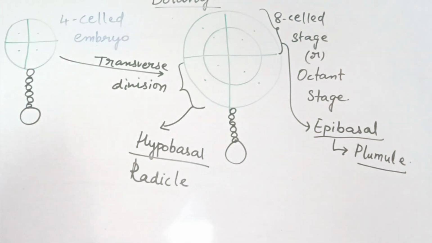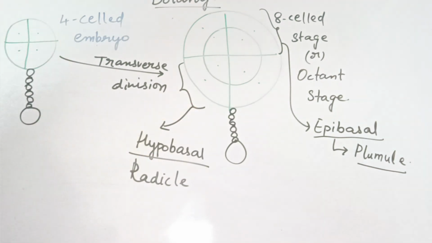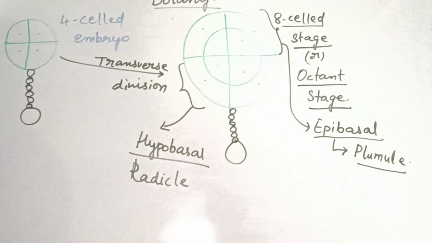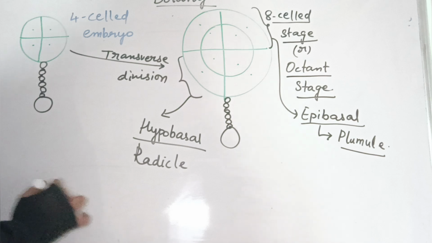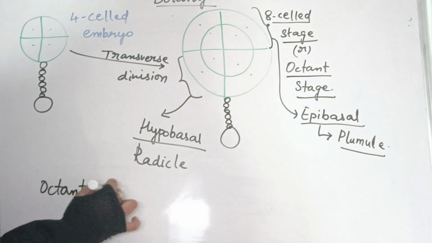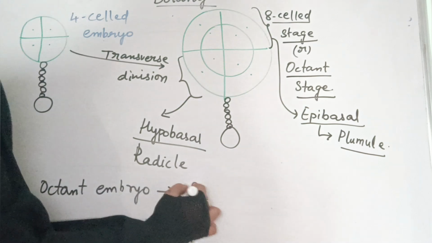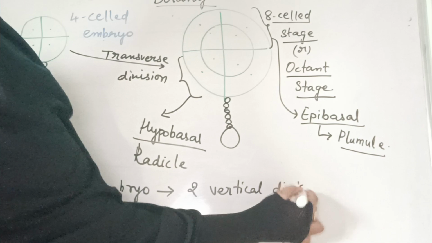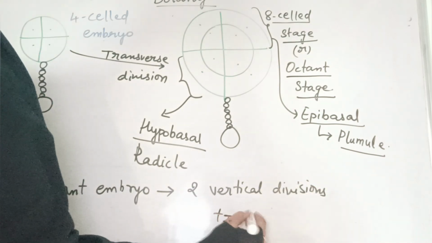Now let us be clear that to reach the embryo at the 8-cell stage or the octant stage, it totally needs 2 vertical divisions and 1 transverse division. So to form the octant embryo stage, how many divisions are required? 2 vertical divisions and 1 transverse division.